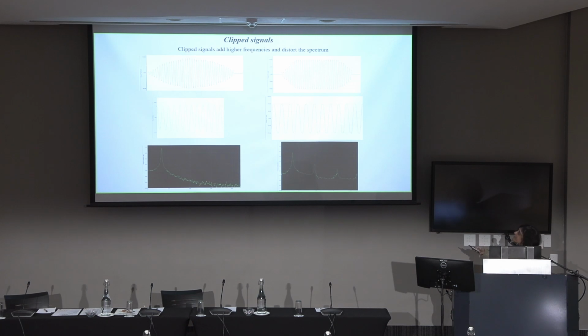You can see that it's actually the same signal. This one is giving you one nice peak, one sine wave, and this one is now giving you all these extra peaks, which are not part of your signal at all, but are due to the clipping.